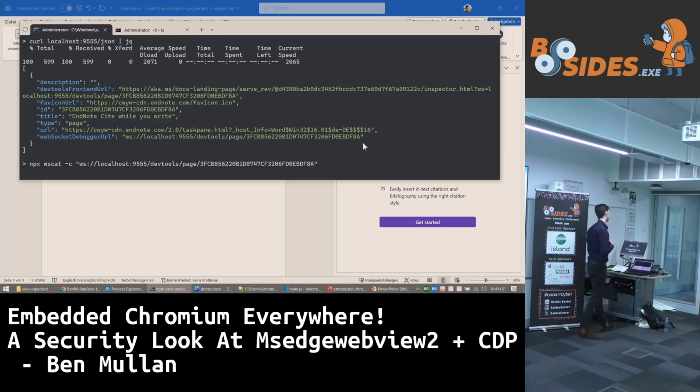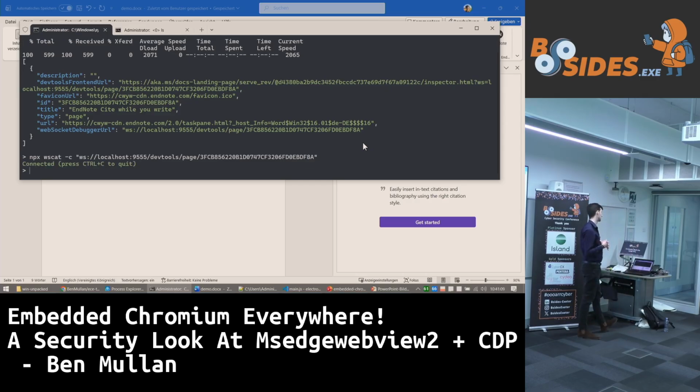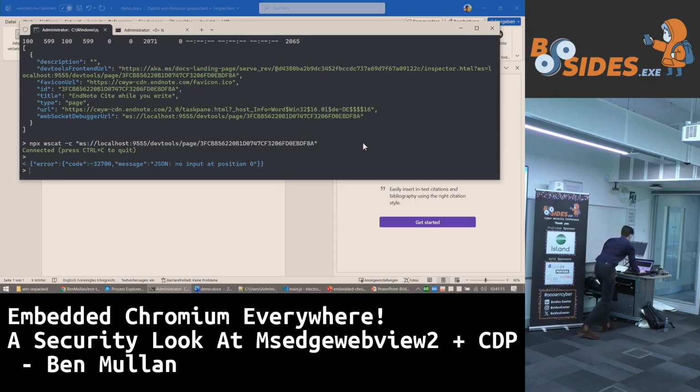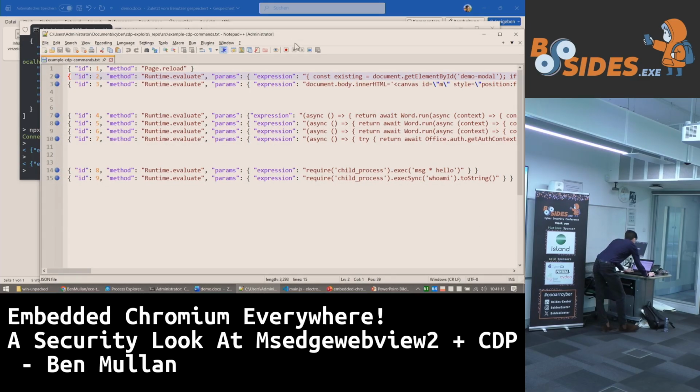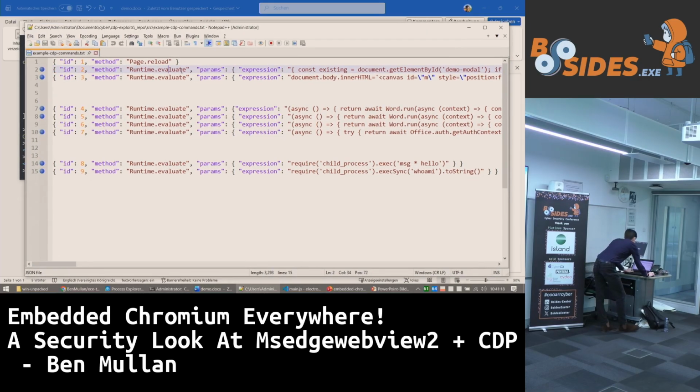And because it's a live demo and it's being watched, it's going to be excruciatingly slow. There we go, okay. Very good. We seem to have a connection. And let's see what we could do. So you're innocently using Word, and as I say, Runtime.evaluate, arbitrary JavaScript injection. What could that enable us to do?